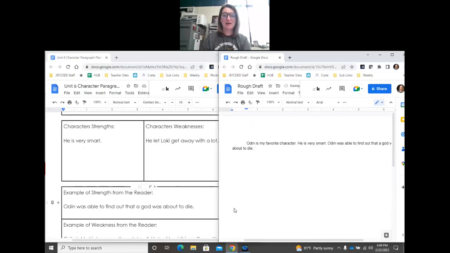See what happened there? I ran out of space on the line, and so it jumped down to the next line. We're not writing sentence, sentence, sentence, sentence. We're writing a paragraph, which means it's going to take up the same amount of space each time. If there's a period, we're going to continue writing after it, and we're going to move down when there's no more space on the paper. All right, topic sentence, strength, and an example.